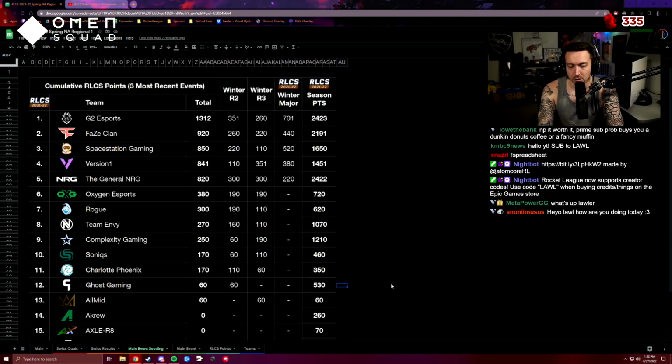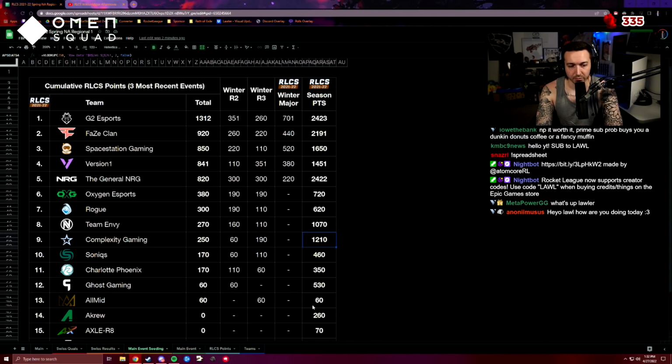Then after they get the 16 teams from the lower or the closed qualifiers as well, they then take the points of all 16 teams, take the 3 most recent events, and that's how they seed them accordingly. If they are tied, like we've seen certain teams like Ghost and All Mid, they then take the overall points again. They want to say, hey, short term, these three results are better, and then after that, hey, if they're still tied, let's see how they do for the entire season. And that's how we'll determine who goes above and below.